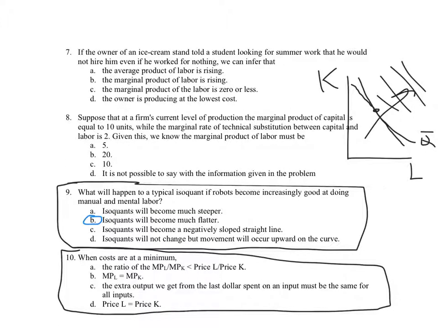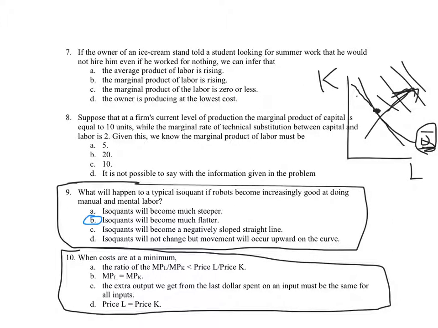Their slope is the wage rate over the rental rate of capital, and again to the northeast is more cost. Well, we want to cost minimize, so the least we can spend to make Q bar, some constant amount of output. The lowest cost input combination would be the one where the isoquant is just tangent to the isocost line.